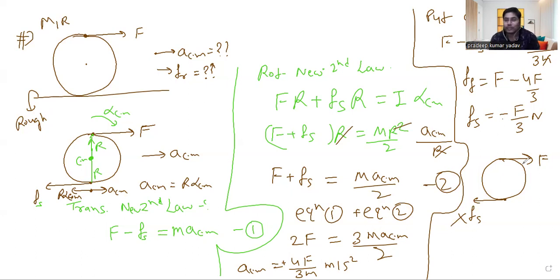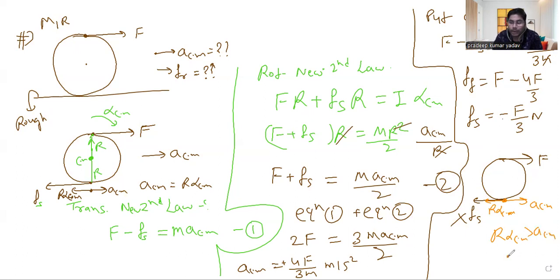It is responsible for translational force and the rotational force we call the torque, right or not? So it is responsible for the development of ACM as well as alpha CM. So here, ACM in comparison to R alpha CM, meaning the tangential acceleration of the rotational or circular motion of this point, R alpha CM is dominating.